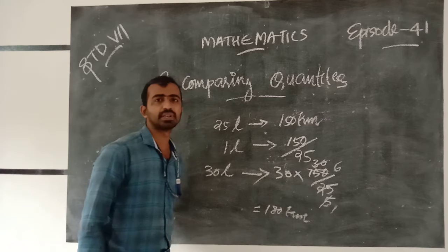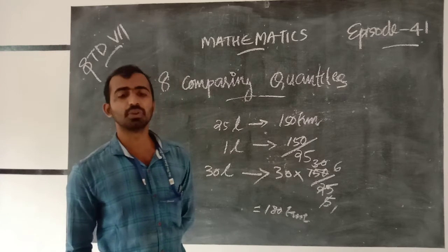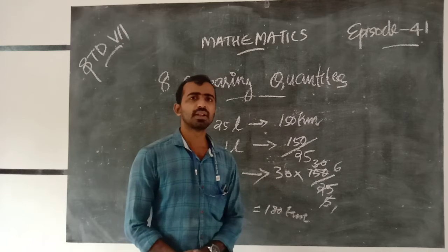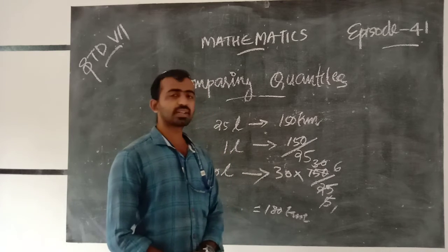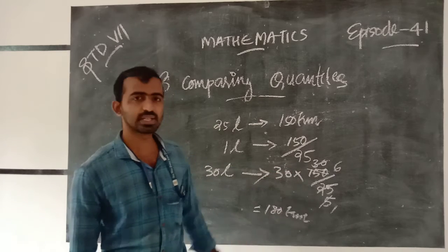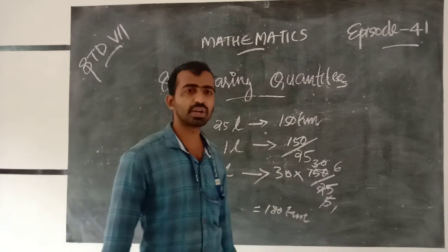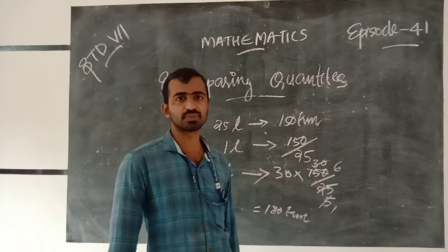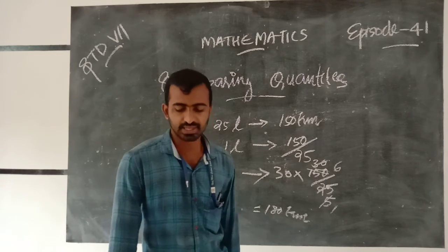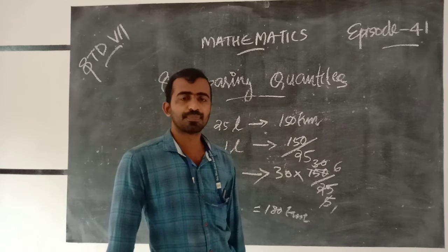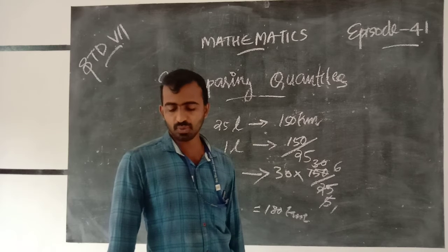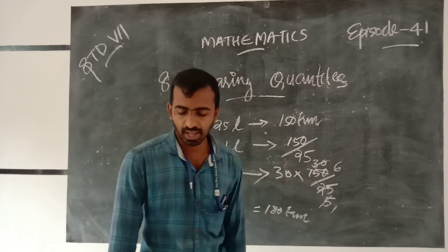That is, when we fill 30 liters, the car goes 180 kilometers. That is another example. Is it clear? Okay.